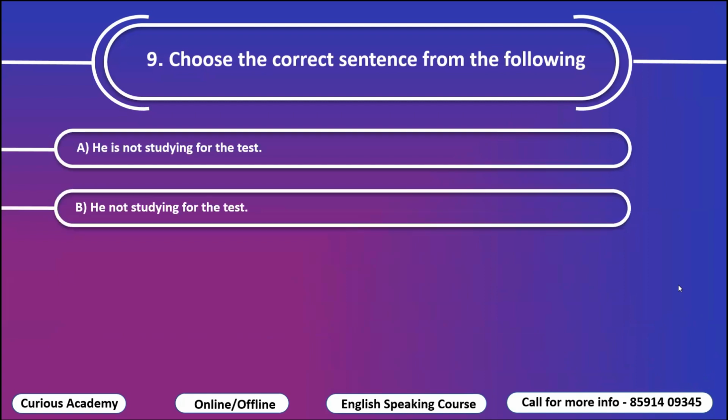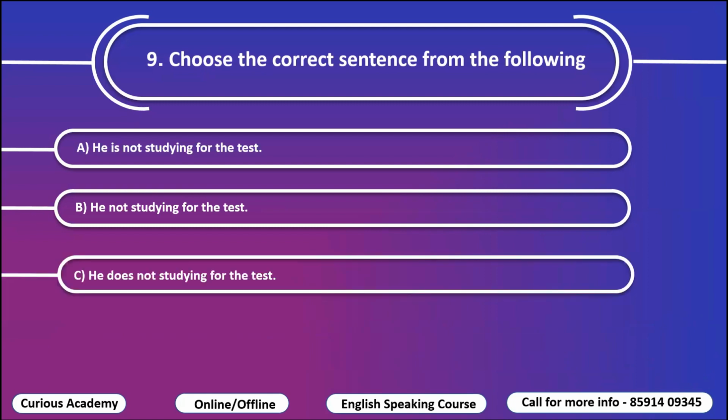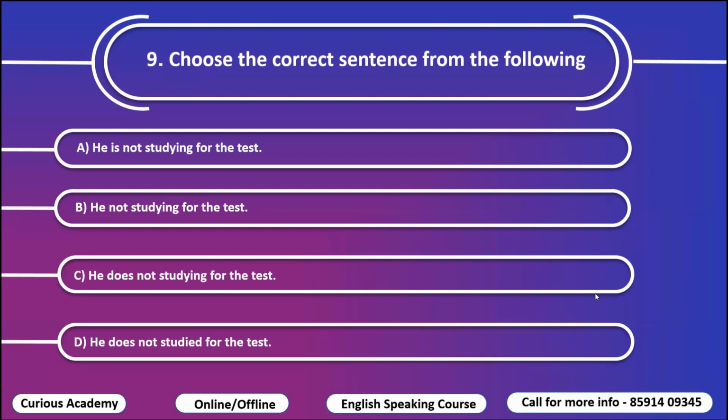Next, ninth. Option A, he is not studying for the test. B, he not studying for the test. C, he does not study for the test. D, he does not studied for the test. So you will have to choose the correct option.